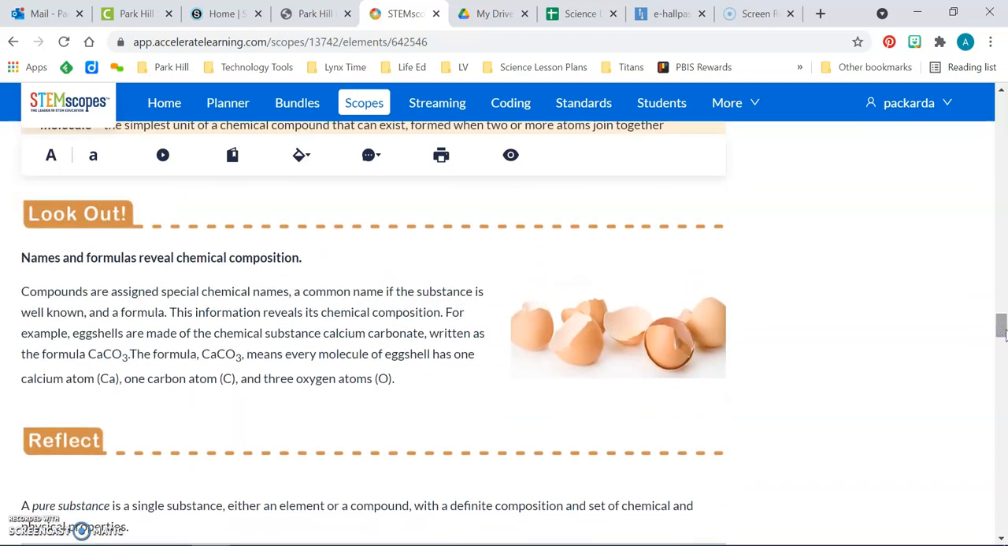Look out. Names and formulas reveal chemical composition. Compounds are assigned special chemical names, a common name if the substance is well known, and a formula. This information reveals its chemical composition. For example, eggshells are made of the chemical substance calcium carbonate, written as the formula CaCO3. The formula CaCO3 means every molecule of eggshell has 1 atom of calcium, Ca, 1 atom of carbon, C, and 3 atoms of oxygen, O.